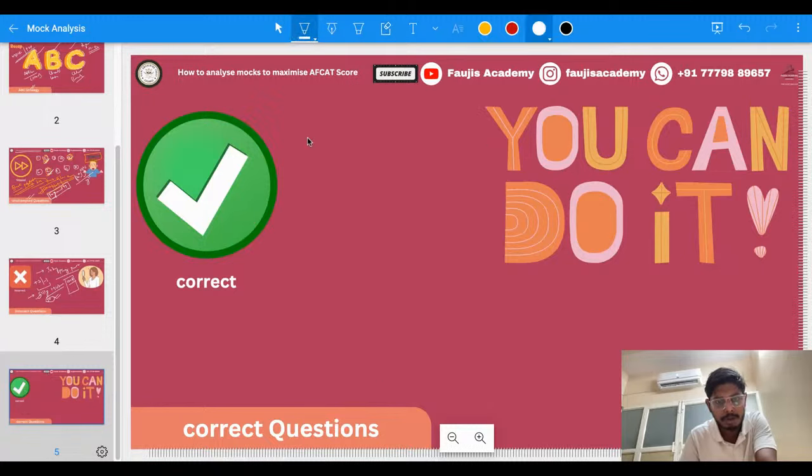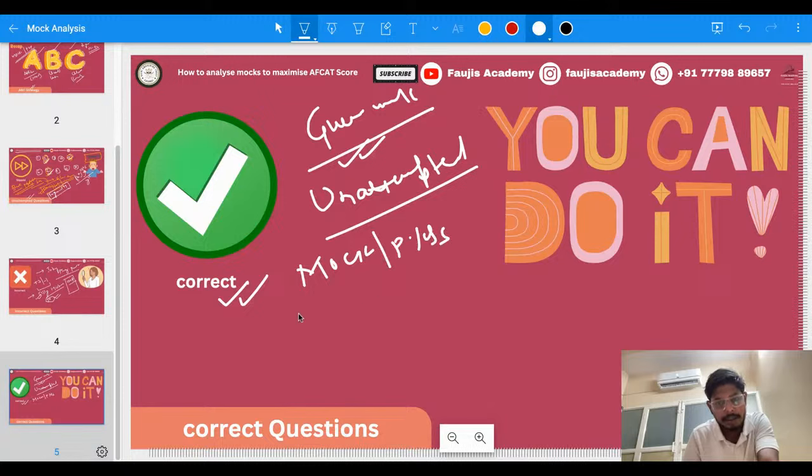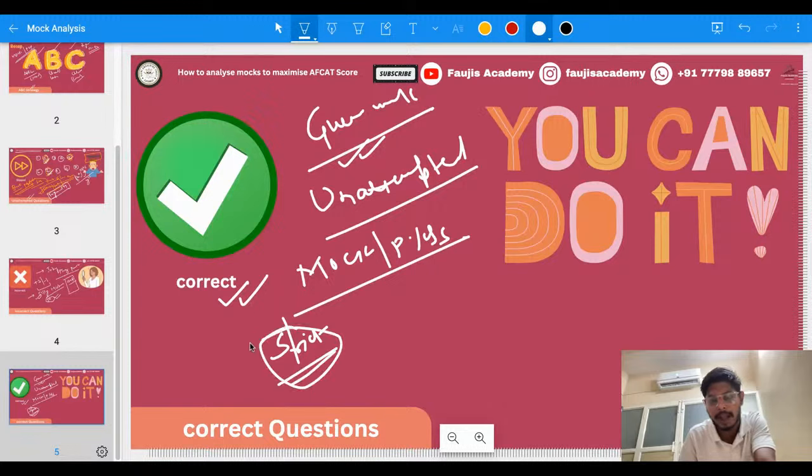Another reason is that many a time aspirants do guesswork. If you have got the question correct because of guesswork, guys, please move it to the unattempted questions. Move it to the unattempted questions whenever you are writing mocks and PYQ questions. Please do not give marks to yourself in a liberal fashion. Please be as strict as you can.